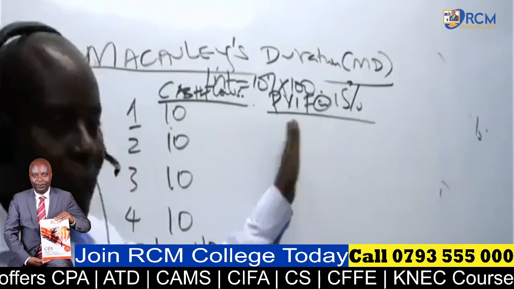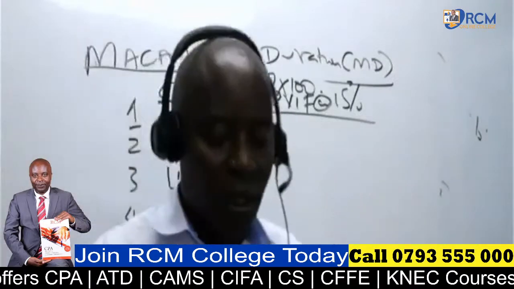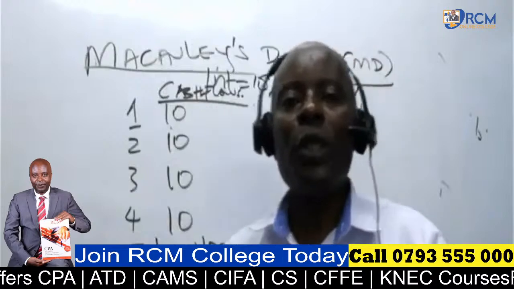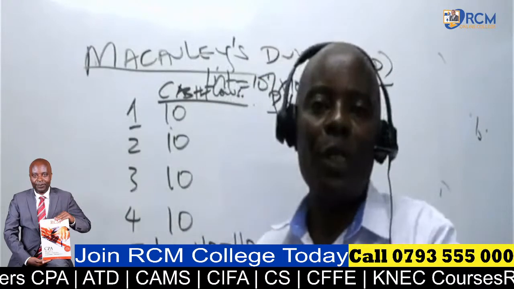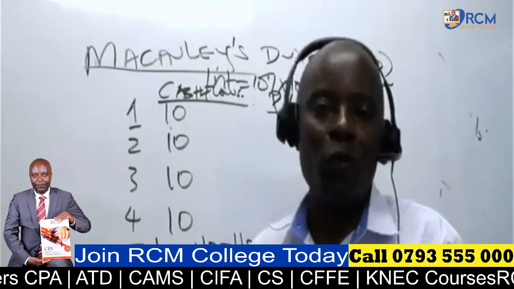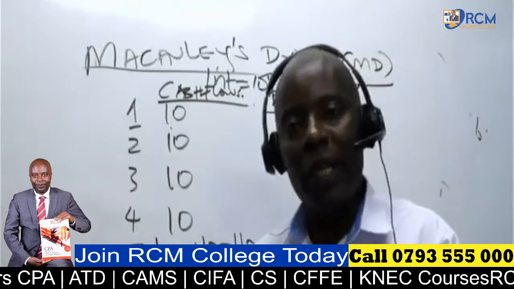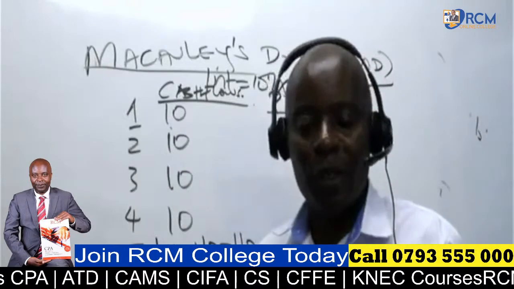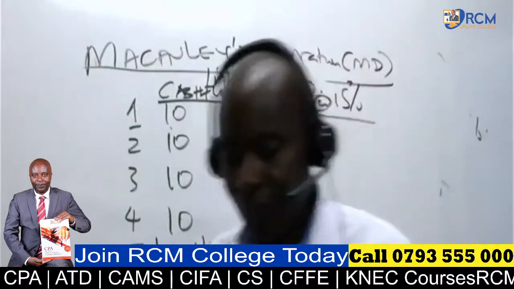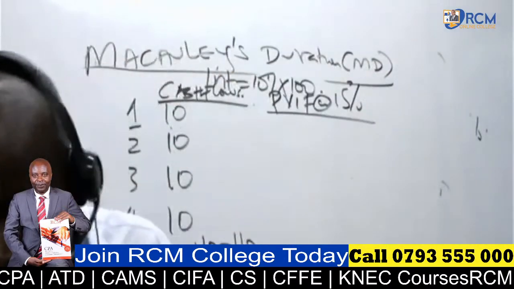Present value interest factor. I'm so sure there will be somebody who will argue, Mwalimu, why can't we use PVIF? And yet these are annuities. Macaulay is not for that model of PVIF here. For Macaulay, we shall always use PVIF. So you've told me here it is 0.8696.